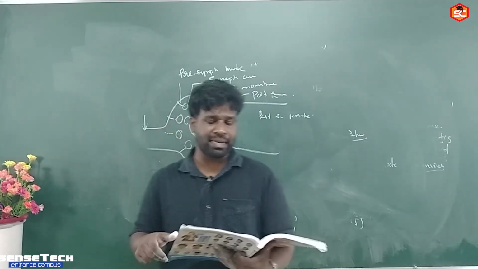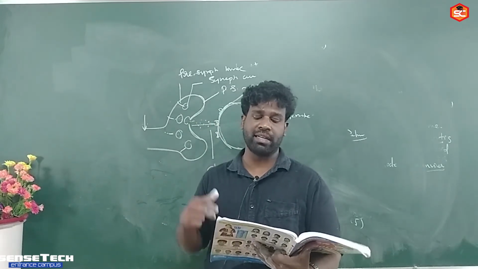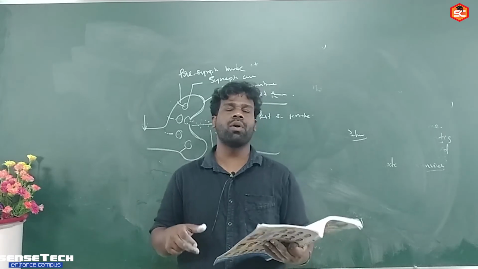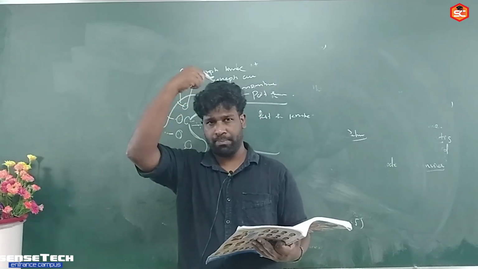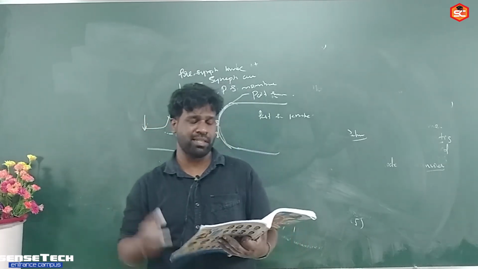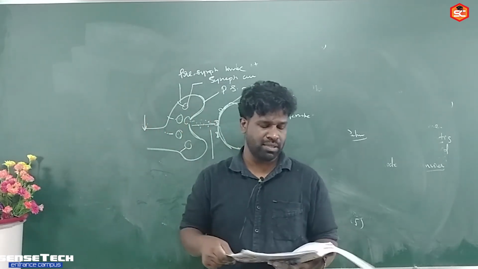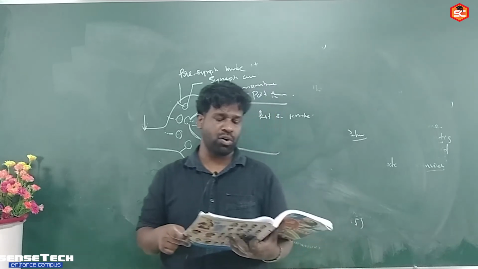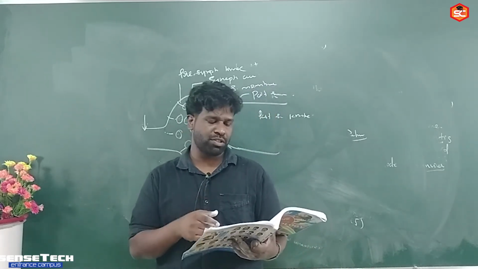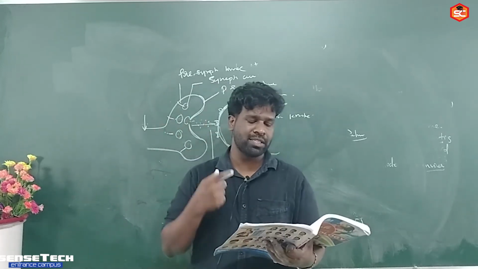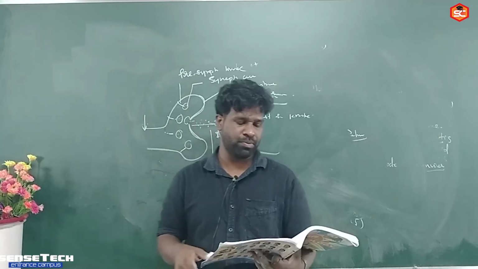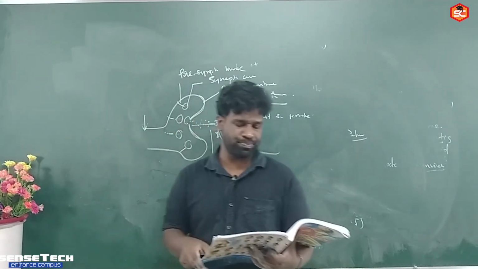Then select the correctly matching option regarding the function of cerebral cortex areas. The cerebral cortex contains frontal, parietal, temporal and occipital regions. These are the different regions of the cerebral cortex. Here the first one is frontal cortex. The frontal cortex is matching to judgment and decision making. So A is matching to R.